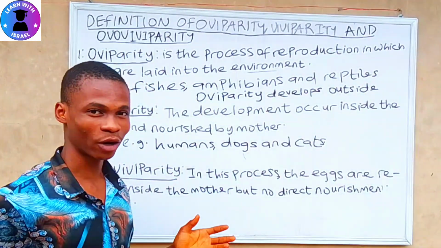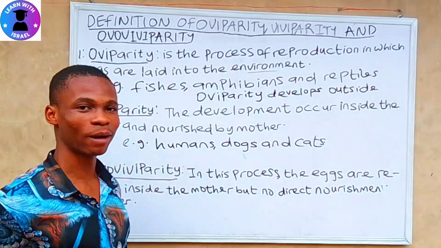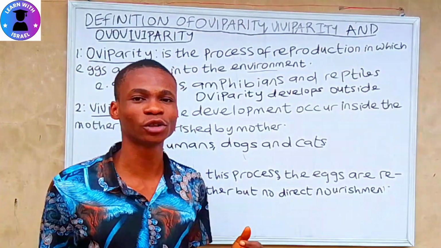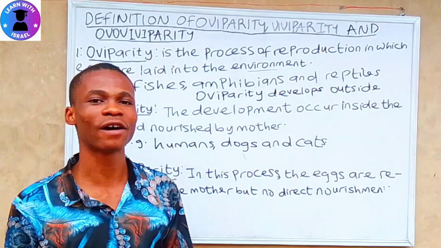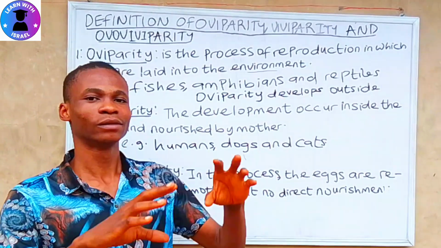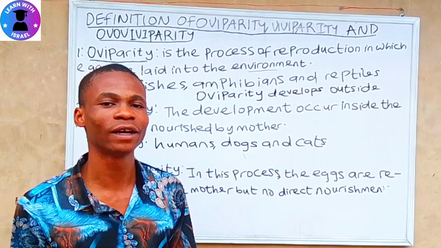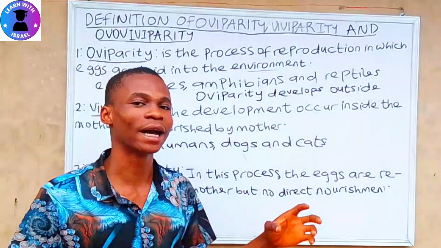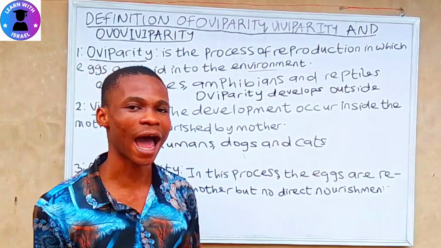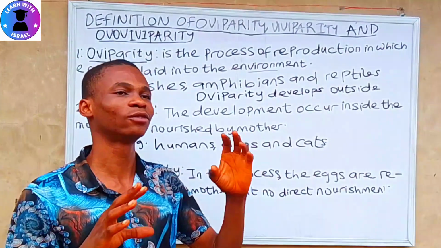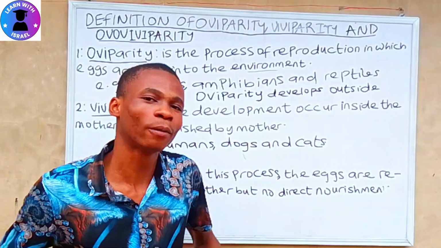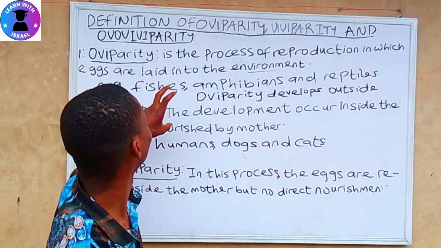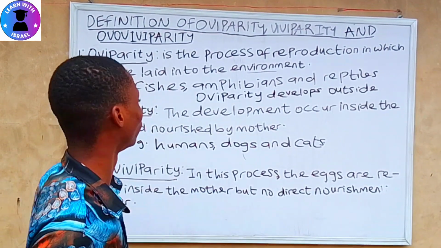Oviparity is also known as oviparous, and viviparity is also known as viviparous. The difference is that in oviparous reproduction, eggs are laid into the environment and hatched, and they develop into young ones. A viviparous animal gives birth to its young alive. It doesn't hatch any egg; everything develops in the mother and is nourished in the mother. That's the difference between oviparous and viviparous.